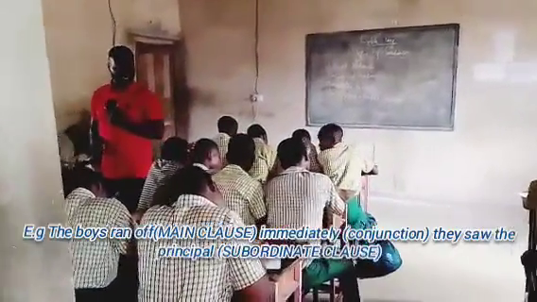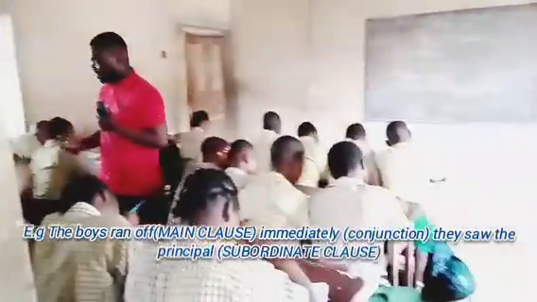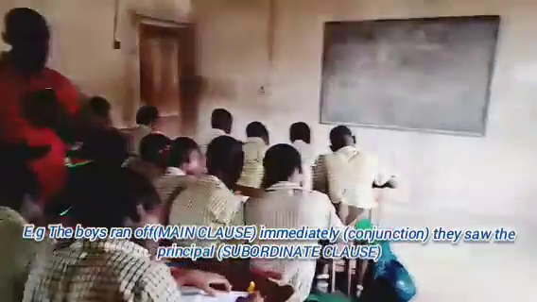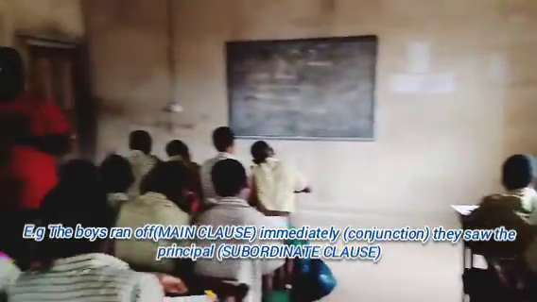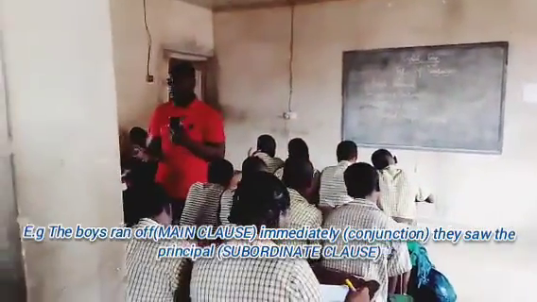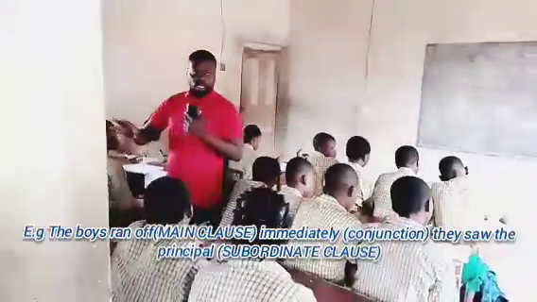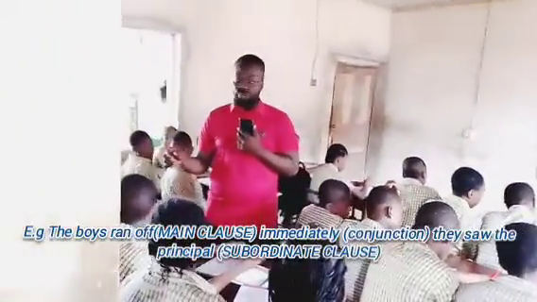Now, how many ideas are in this sentence? I need feedback. Open your mouth and say something. How many ideas are there now? Two. What is the first idea? The boys ran off. The boys what? Ran off. The second one is what? Immediately they saw what? The principal.